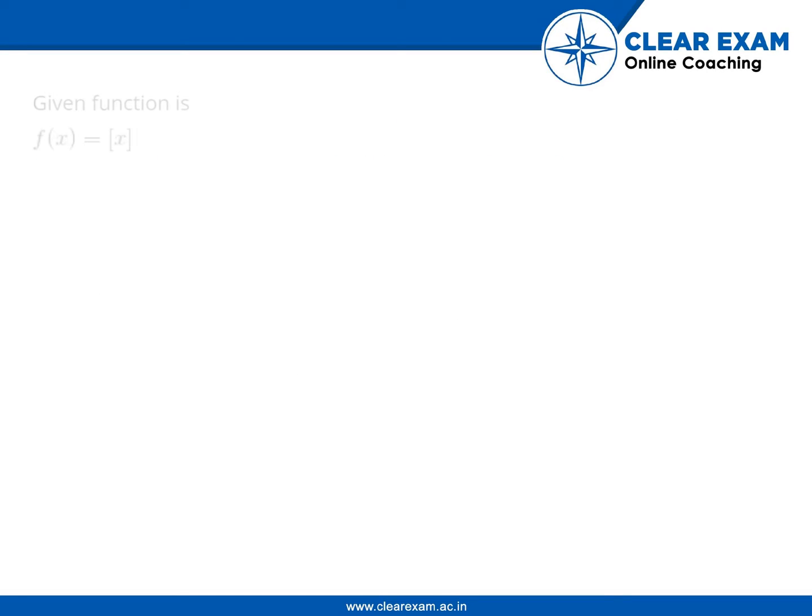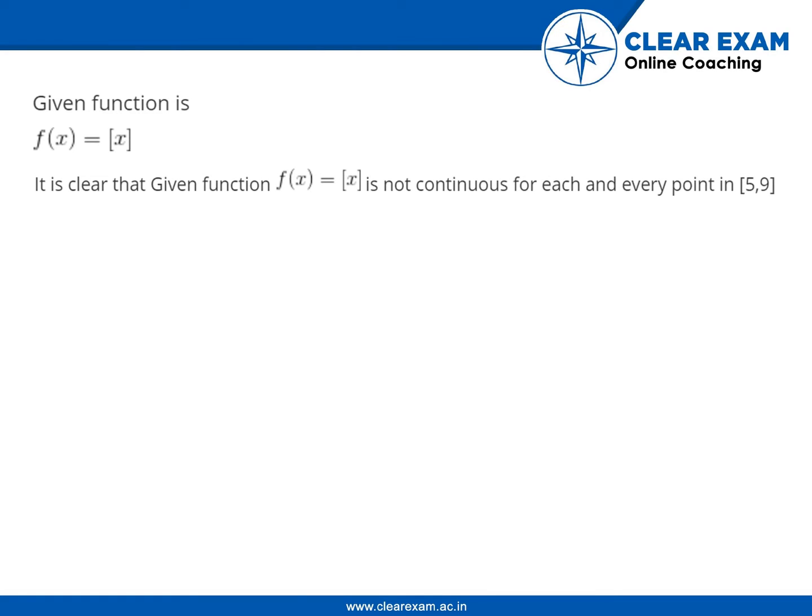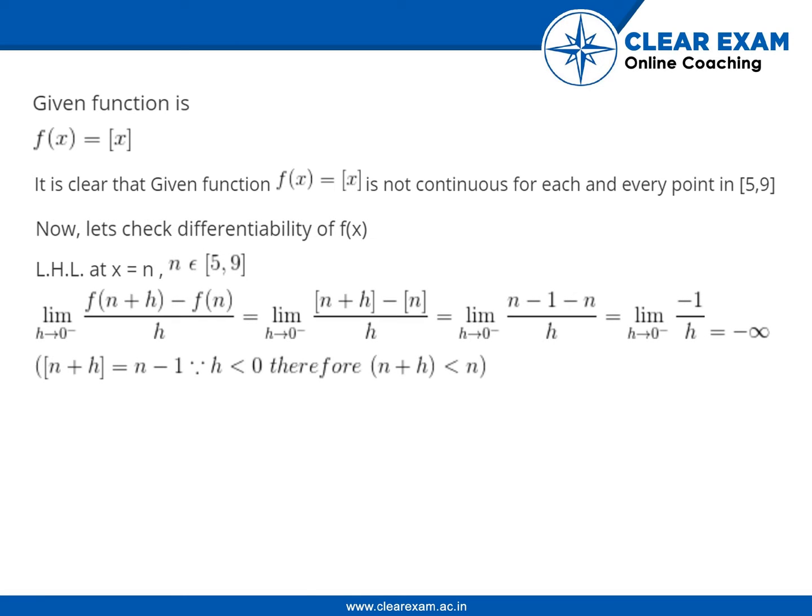Given function is f(x) is equal to [x]. It is clear that the given function f(x) is equal to [x] is not continuous at every point in [5, 9]. Now let's check differentiability of f(x).